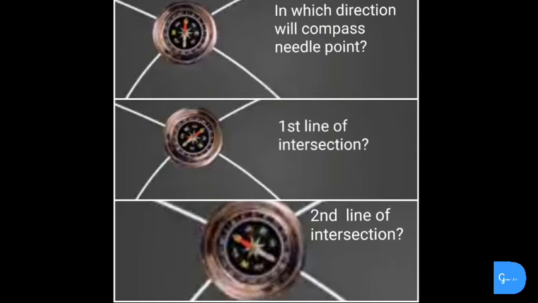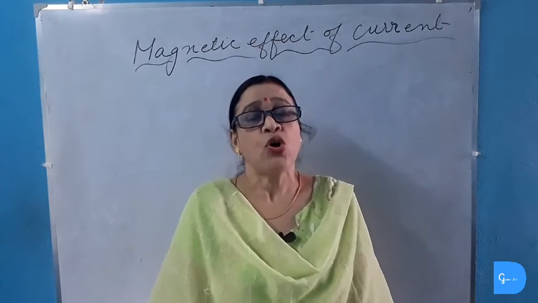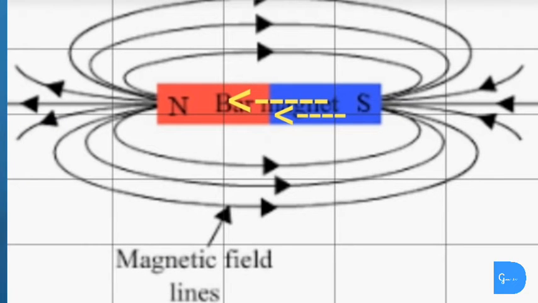So we will now study the properties of magnetic field lines. Number 1, the magnetic field lines originate from the north pole and end in the south pole, whereas inside the magnet the field lines start from the south pole and end in the north pole. So they form a closed curve.